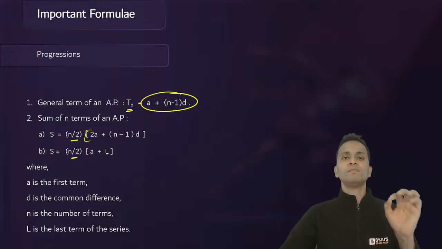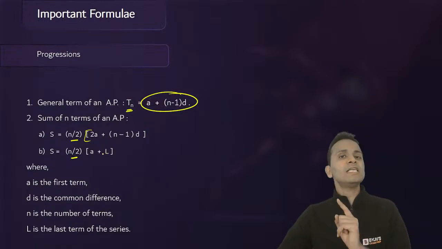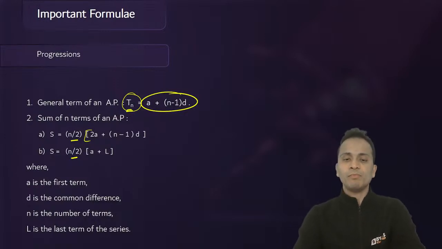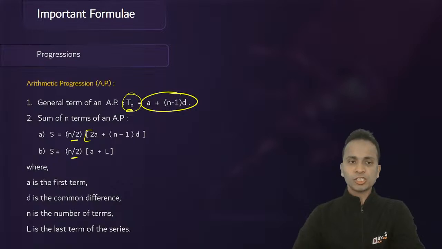So a is the first term, d is the common difference, n is the number of terms, and l is the last term. Okay, right? So these are the general formulas for finding the nth term and the sum till n number of terms in an arithmetic progression, right? Now some of the formulas for geometric progressions.